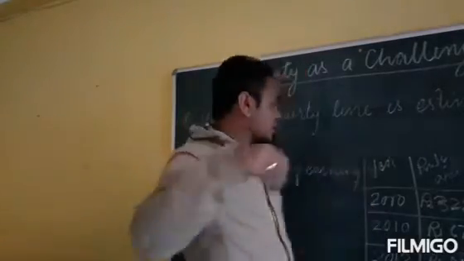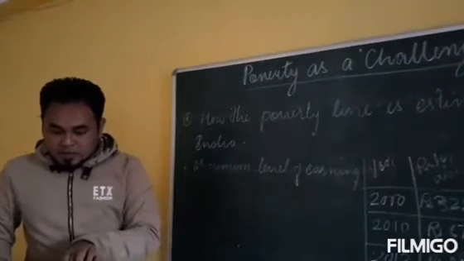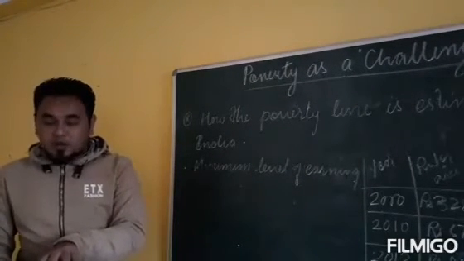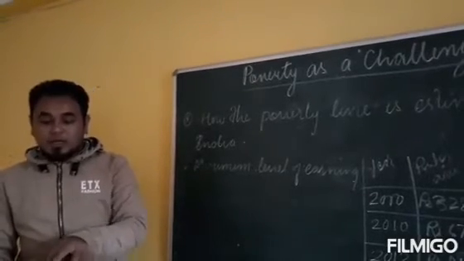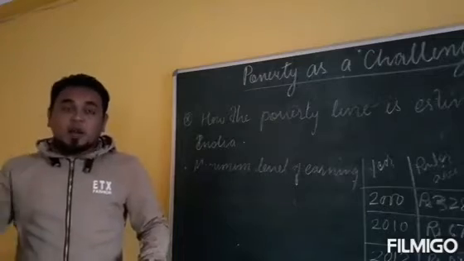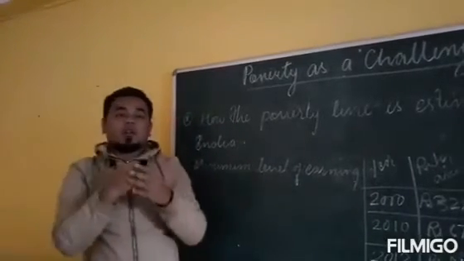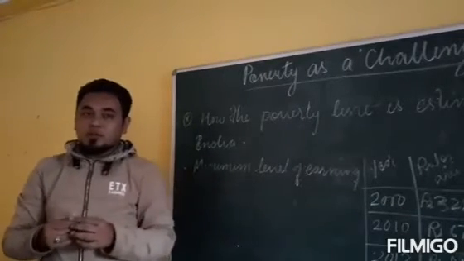For example, you can see here that the minimum calorie requirement per day for rural areas is 2400, and for urban areas it is only 2100. As I told you, rural people require more calories because they have to walk in the fields and they are mostly farmers.